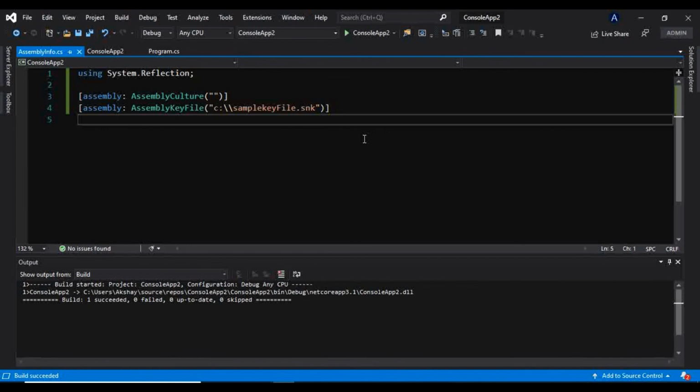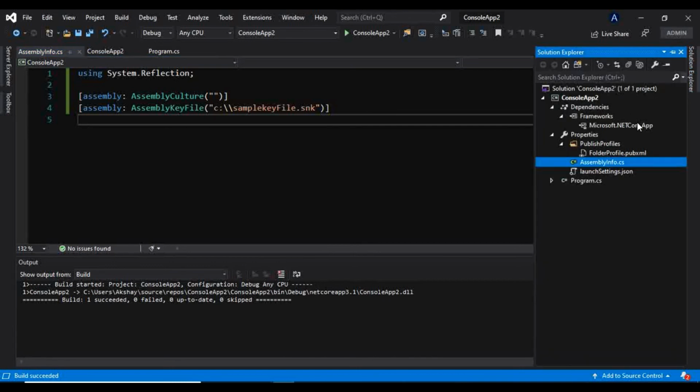Okay, so build succeeded. And that's how you sign an assembly with a private public key pair. Now this assembly becomes a strong named assembly. How these strong named assemblies are installed in GAC, or how we can install a strong named assembly into GAC, we will see in our next video.